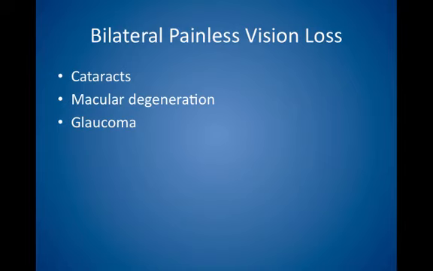Bilateral, painless, gradual loss of vision in older adults usually results from cataracts, macular degeneration, or glaucoma, which can be distinguished on physical examination. Presbyopia is a normal part of aging and affects only near vision, that is, accommodation.